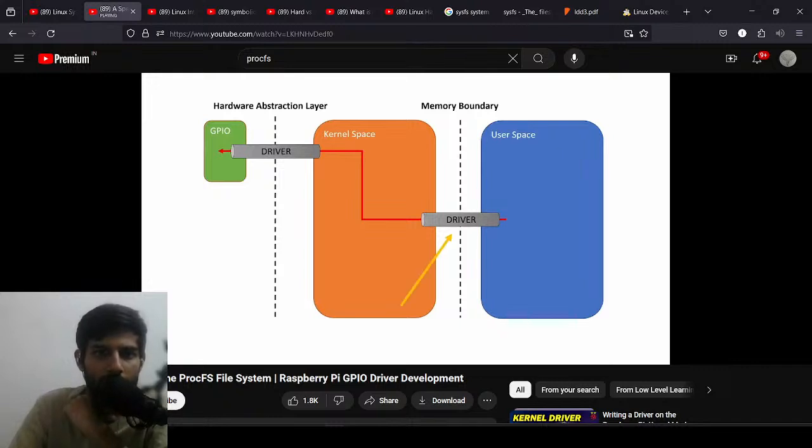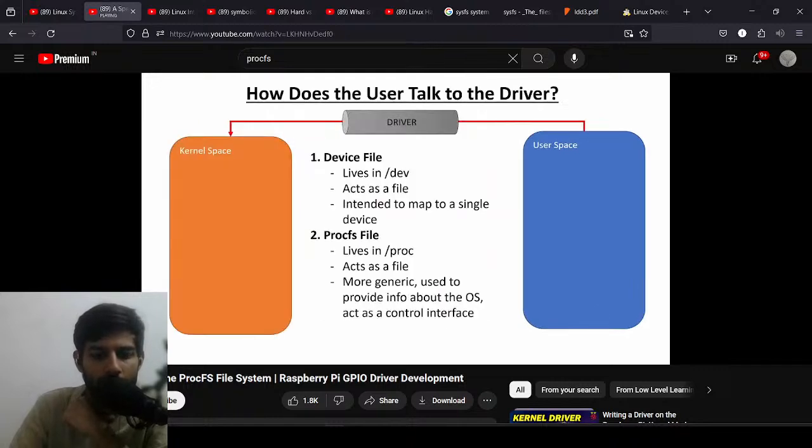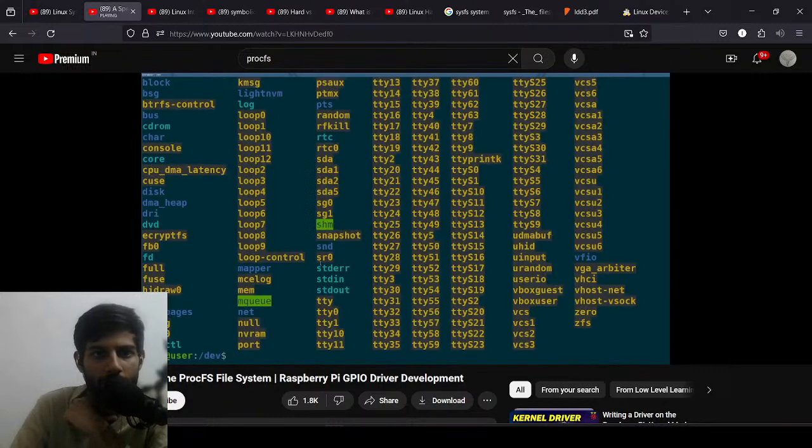So the question is, okay, we have this driver, but how does user space actually talk to the driver to get access to kernel space? The way we do this is using two kinds of methods. There's one called a device file. Device files live in /dev. They look like a file, but they're not actually a file. They're a special file that maps into the kernel and provides read, write, etc. functionality into the kernel that the kernel can then do things with that input from user space.